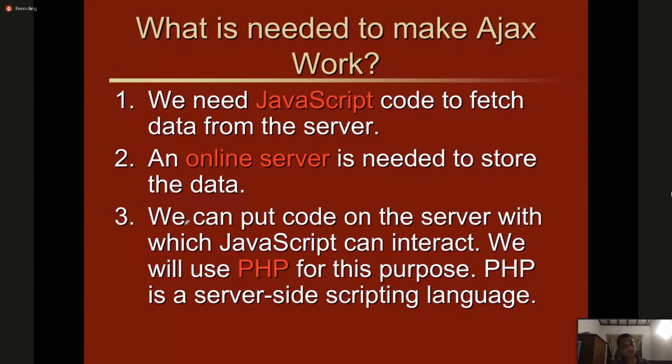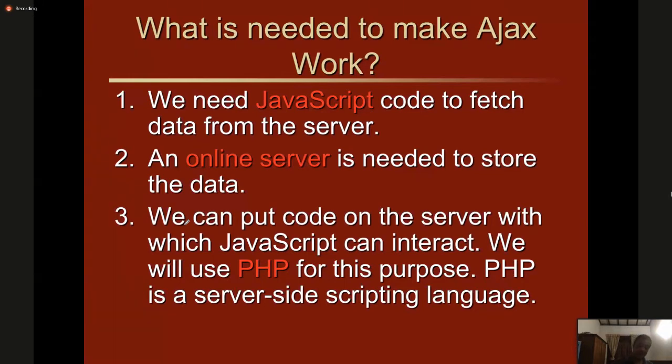We can put code on the server with which JavaScript can interact. Also, we will use PHP for this purpose in some situations. PHP is server-side scripting. What we have to understand is JavaScript is now capable of communicating with the PHP script and asking the PHP script to do some operations and give the result.